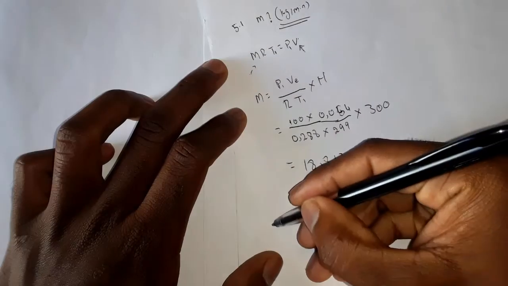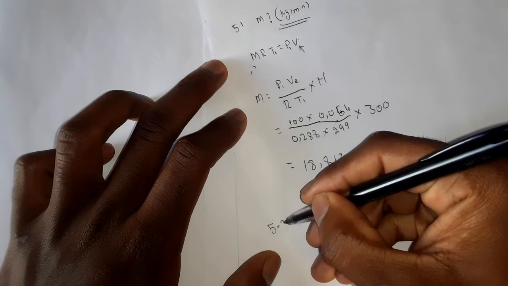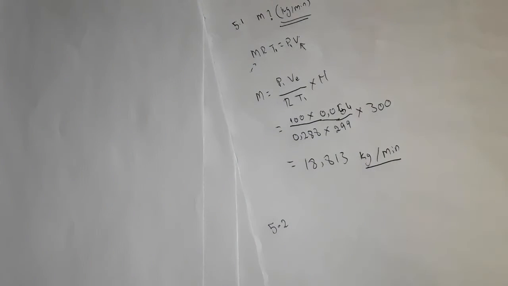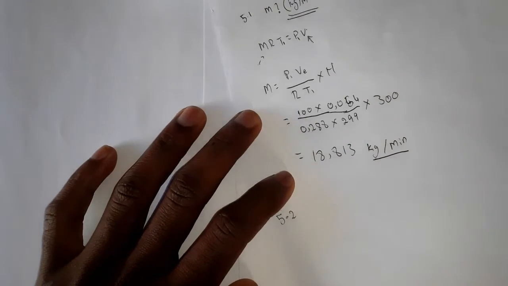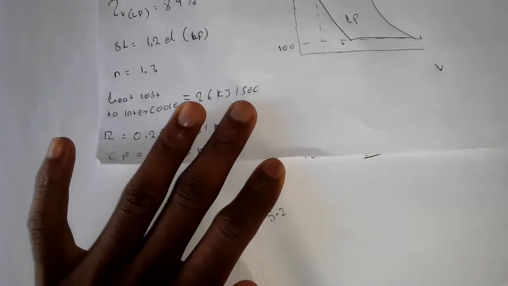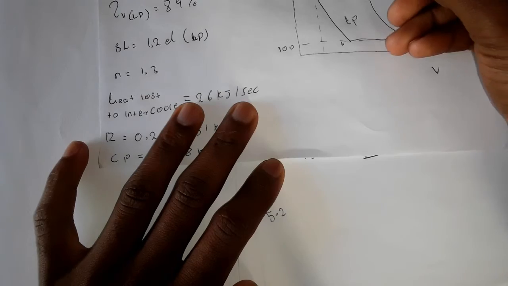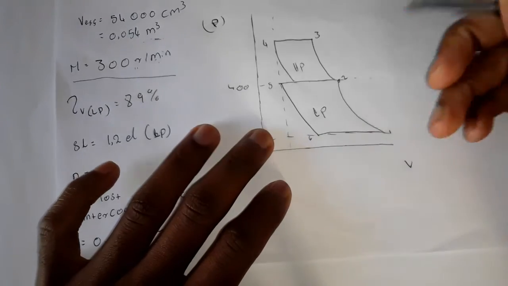And then we go to question number 2. They say absolute temperature of the air after compression in the low pressure cylinder. We are looking for the temperature of the air after compression, which will be before the intercooler, at this point.